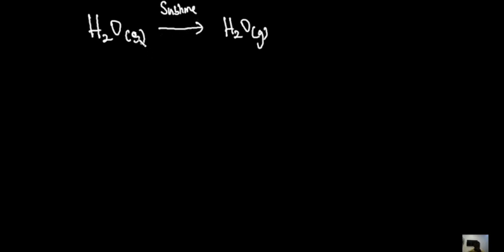Sublime means converting it from solid to gas without an intermediate liquid, and I have an enthalpy change. So let's call this enthalpy change. The value for this particular process to occur, which is the heat of sublimation of ice, equals 66.2 kilojoules per mole.